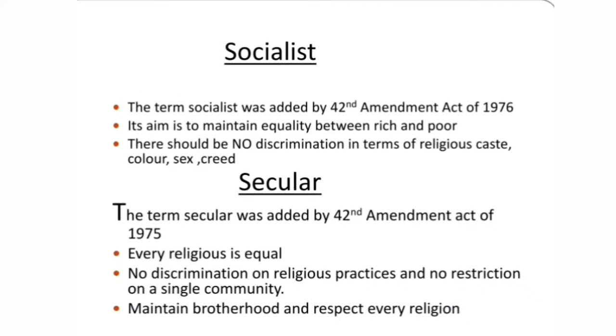So here comes another term called socialist. The term socialist was added by the 42nd Amendment Act of 1976. The aim of the term socialist was to maintain equality between rich and poor, and there should be no discrimination in terms of religion, caste, color, sex, and creed. You have heard a phrase that the rich are getting richer and the poor are getting poorer. So, to remove this, the term socialist was added and many more acts were placed accordingly.